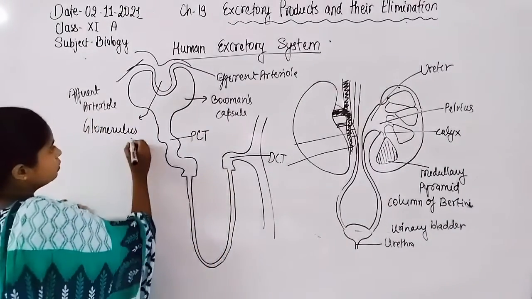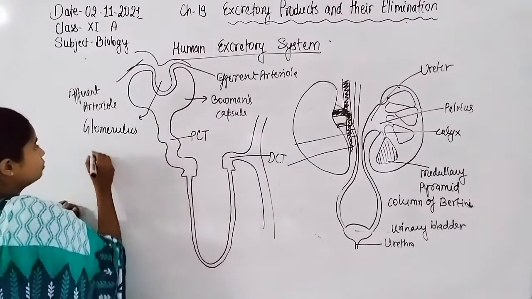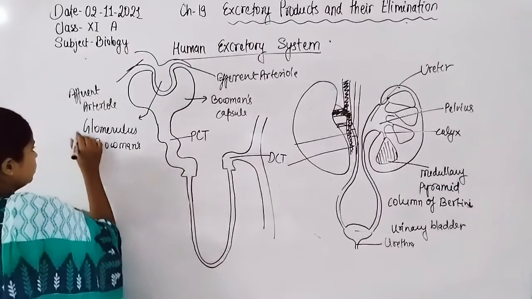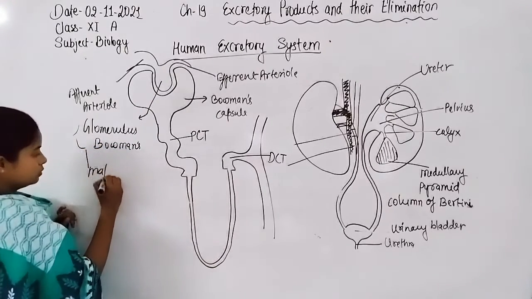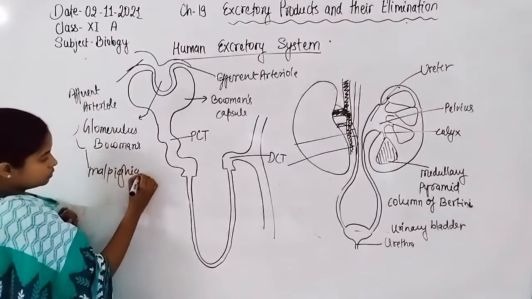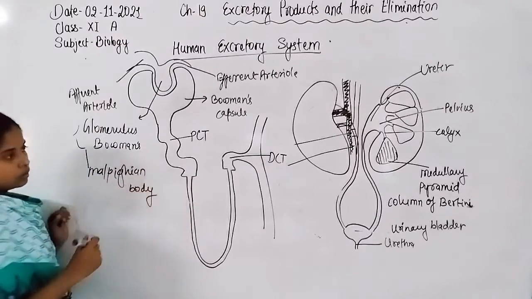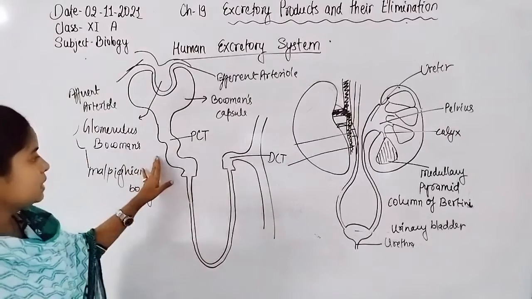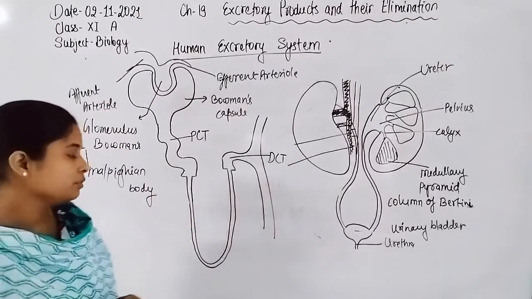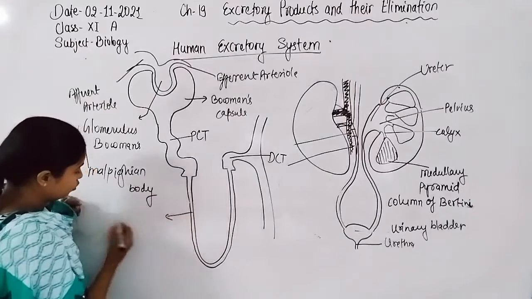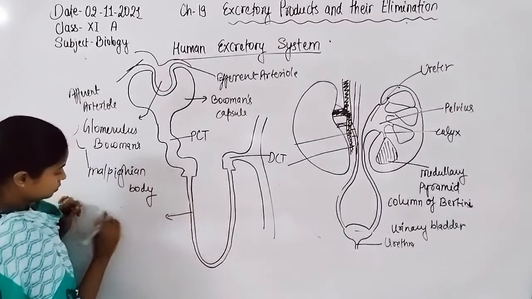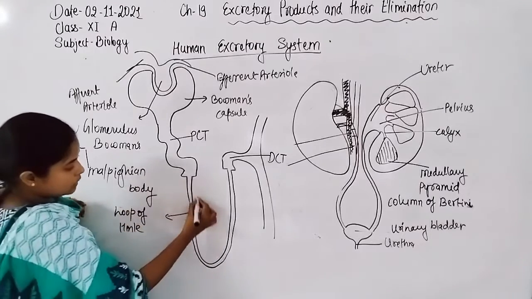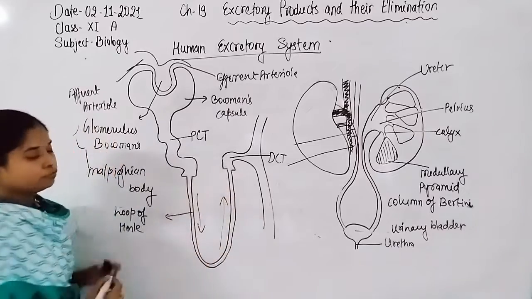Now, the glomerulus and the Bowman capsule both form the Malpighian body. The PCT, the proximal convoluted tubule, continues into the loop of Henle. The loop of Henle has a descending part and an ascending part.